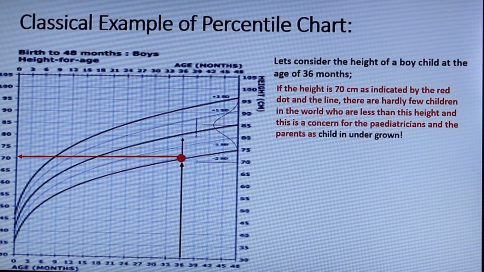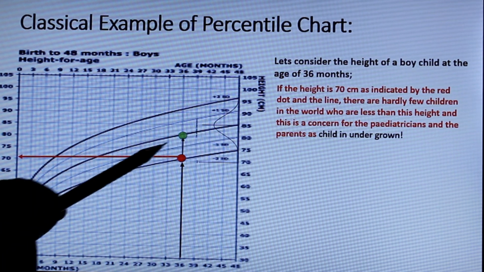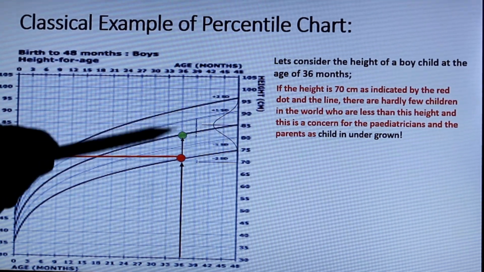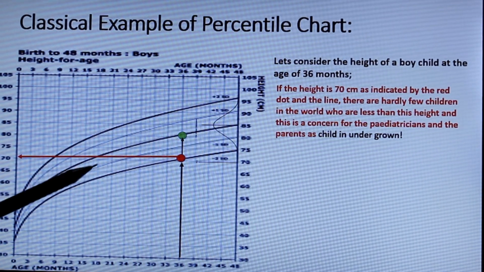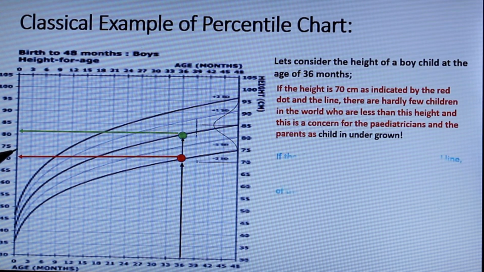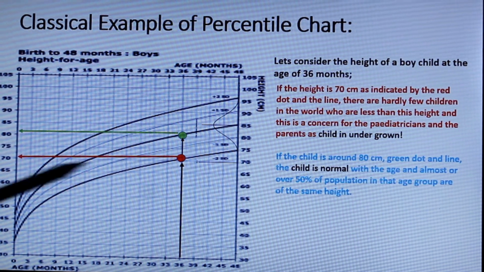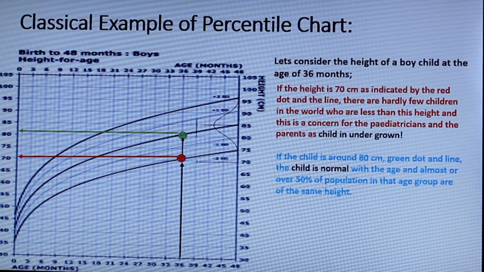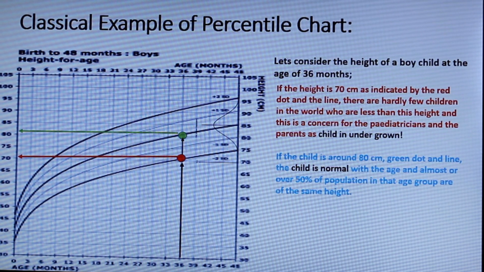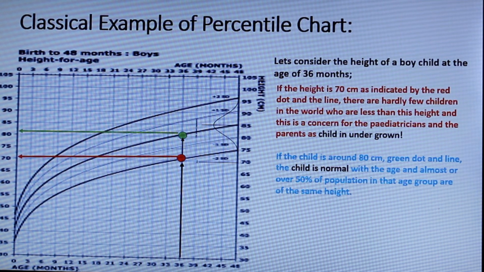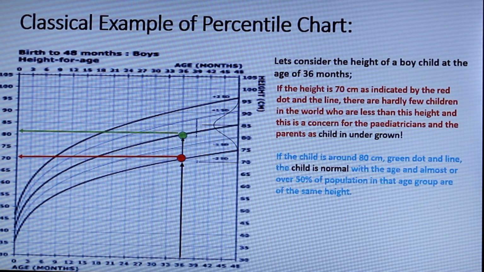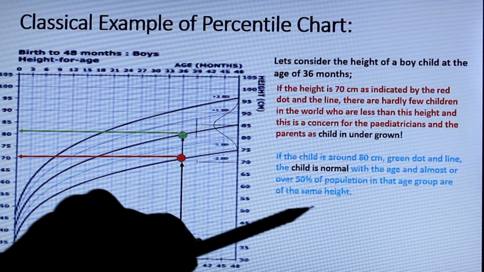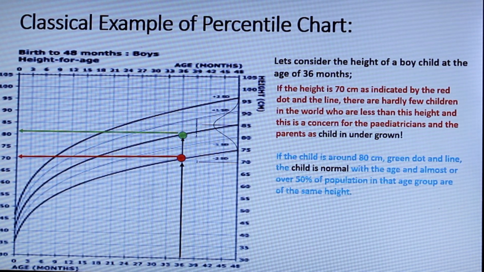Now let's move on. The green dot indicates that 50% of the children are above this height, that is 82 centimeters, and 50% of the children are less than 82 centimeters, and this is considered to be an average or normal child growth. The child is normal for the age, with almost 50% of the population on either side.